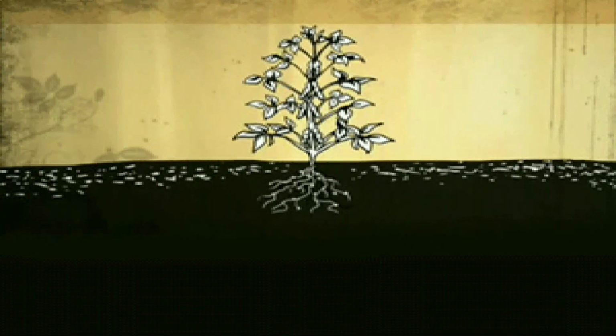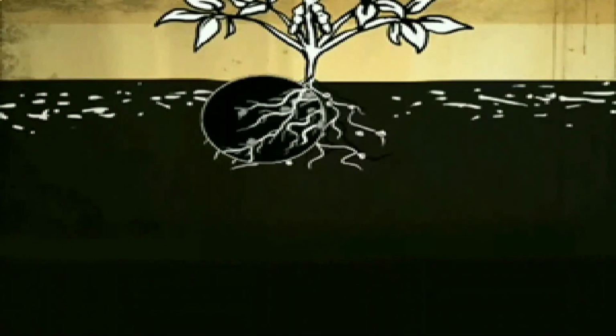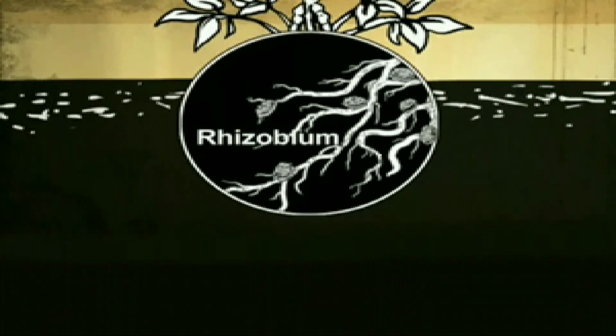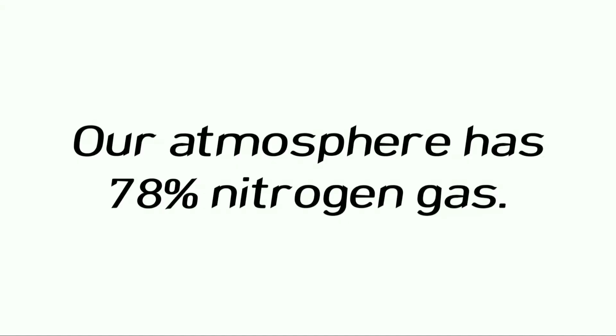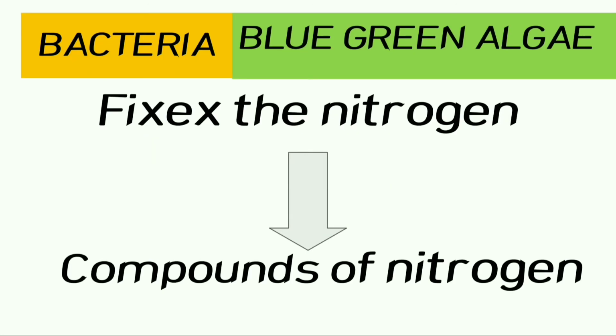Now, let us study about nitrogen fixation. You know that rhizobium bacteria present in the root nodules of leguminous plants help in the fixation of nitrogen. Our atmosphere has 78% of nitrogen gas, but this atmospheric nitrogen cannot be taken directly by the plants and animals. Certain bacteria and blue-green algae that are present in the soil fix the nitrogen from the atmosphere and convert it into compounds of nitrogen.